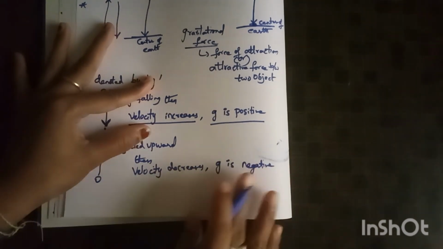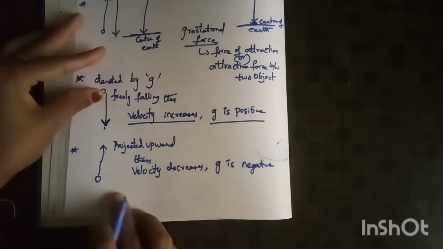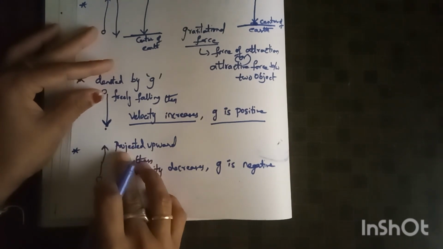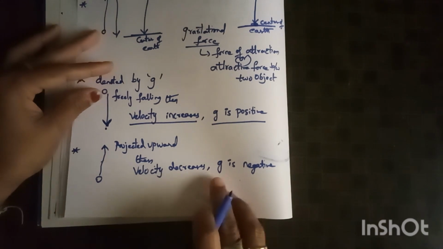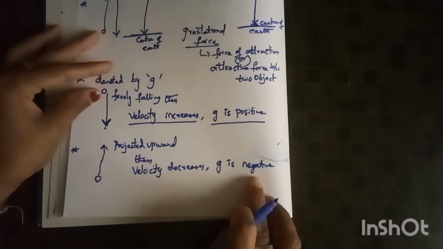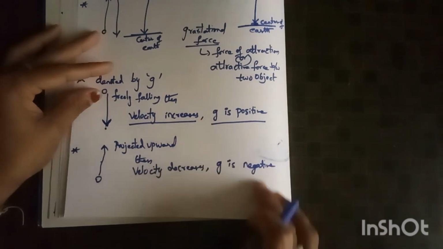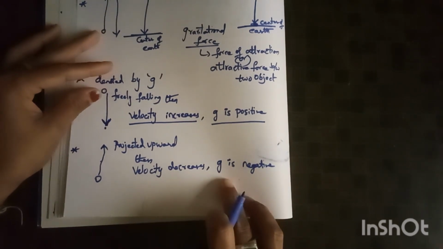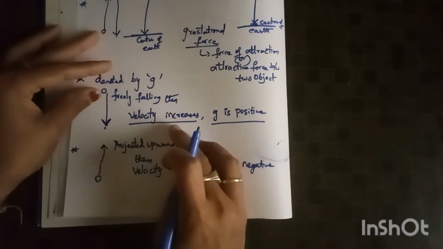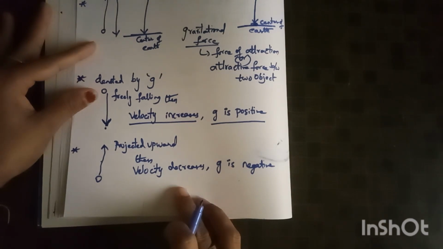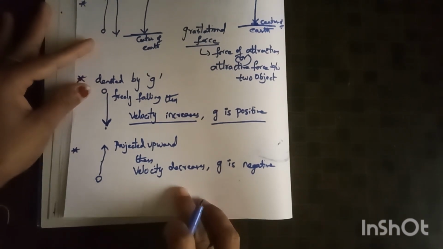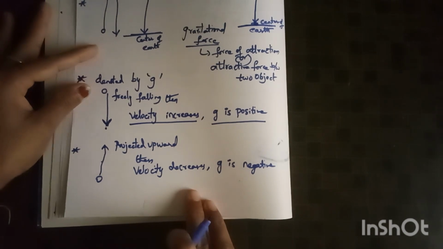Just remember that for an object which is thrown upward, projected upward, the velocity will decrease and the acceleration due to gravity, small g, is negative. g is positive for a freely falling body and g will be negative for a vertically projected upward body. In the case of a freely falling body, the velocity increases; in the case of a vertically projected body, the velocity will decrease. These are the two important points you should remember to solve problems.